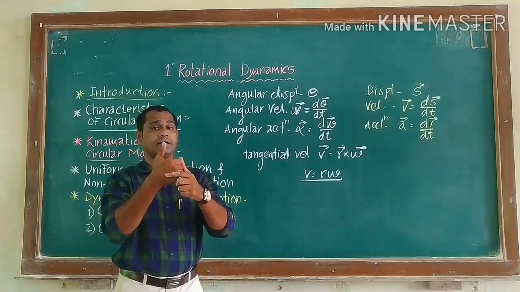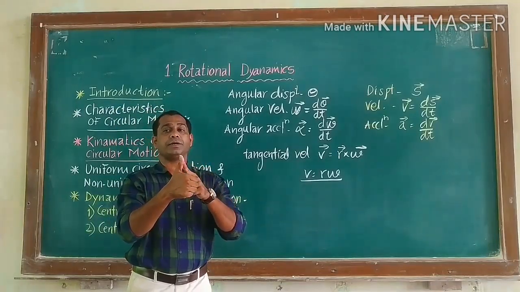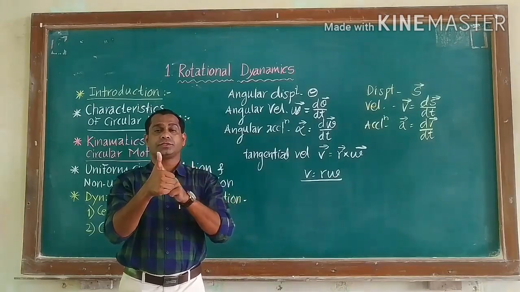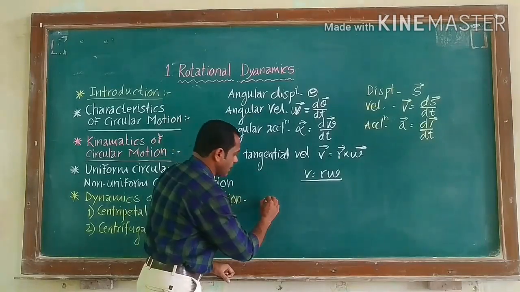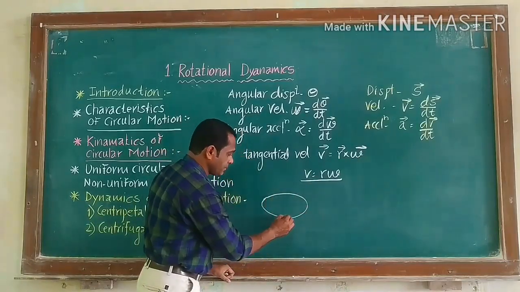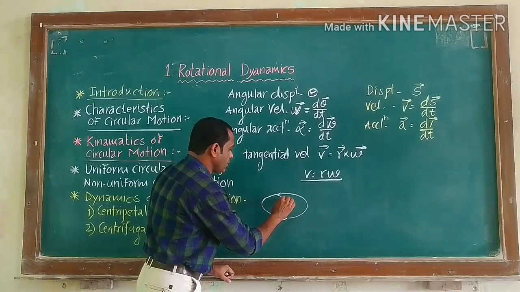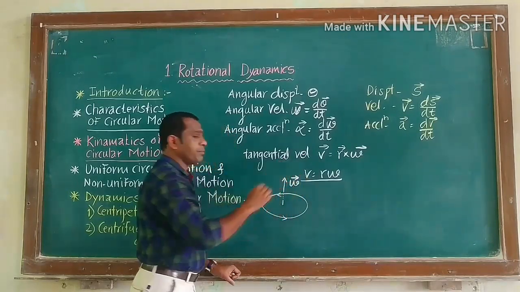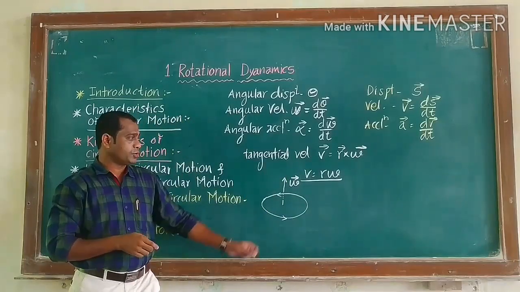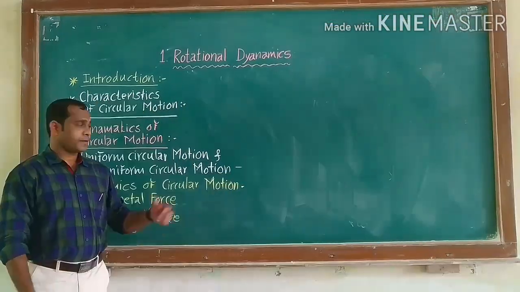If the fingers are curved and the thumb is outstretched, the outstretched thumb gives the direction of omega. See here, like this: there is a circular motion and the direction of angular velocity omega is in the upward direction.